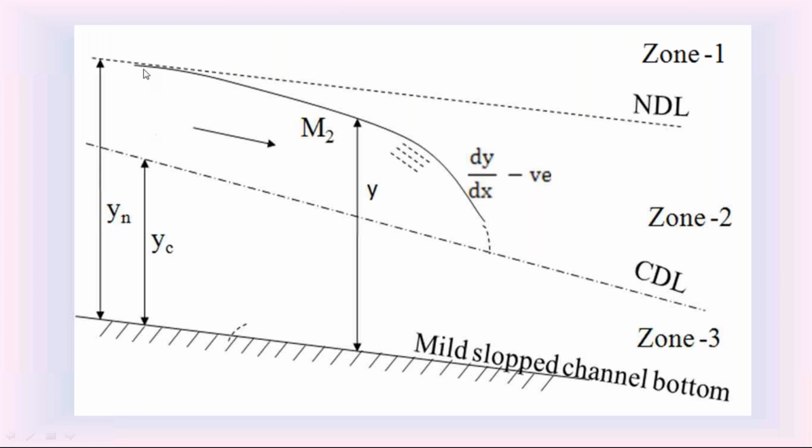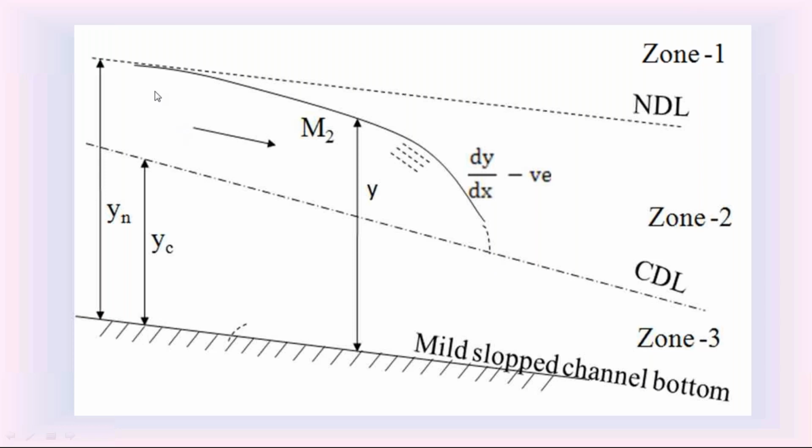On the downstream side, the depth of water flow of this M2 water surface profile is equal to Yc, the critical depth Yc.